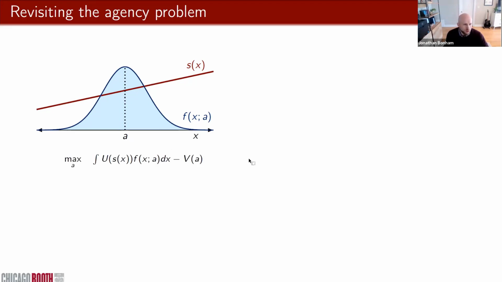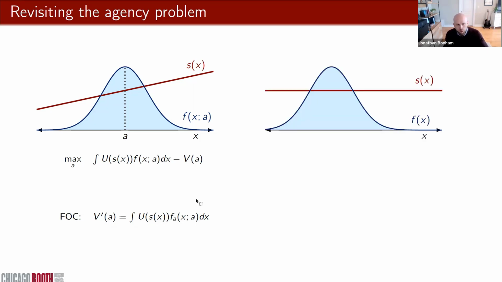More formally, the agent's going to choose the action A to maximize his expected utility from the contract minus the cost of effort. The agent's first order condition is given by this expression. Under some restrictions on the problem, this first order condition will be necessary and sufficient for a solution. The only other thing I'll point out here is that there tend to be many contracts that satisfy this condition. So there's a very large incentive compatible set in the classical setting.